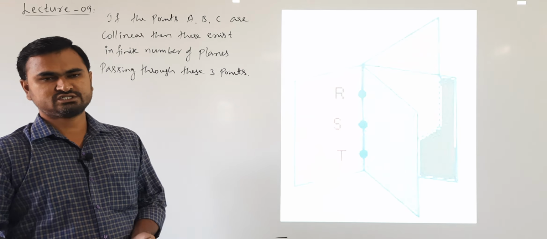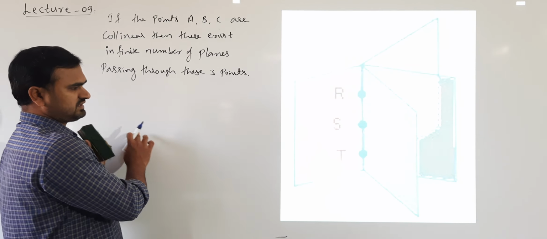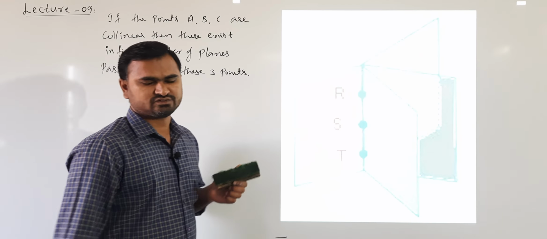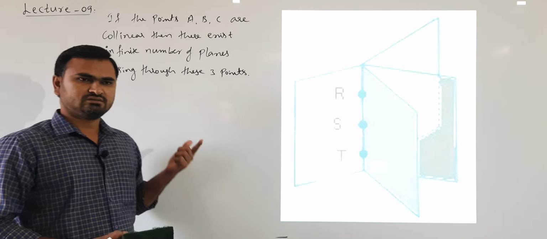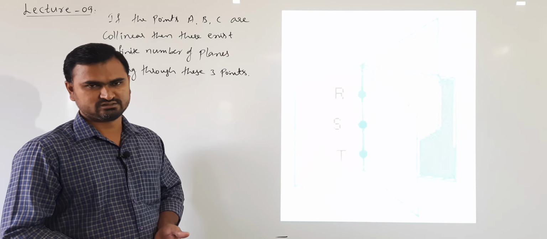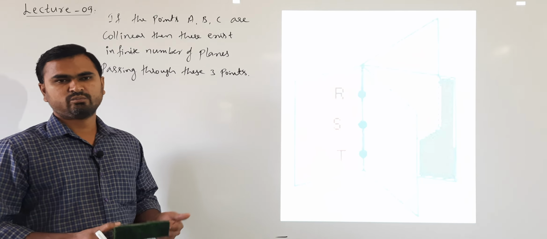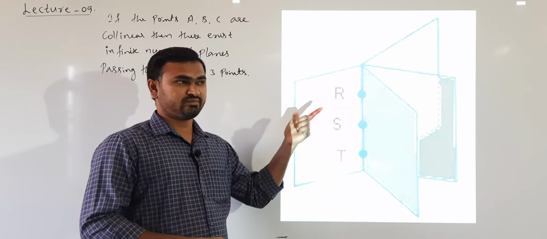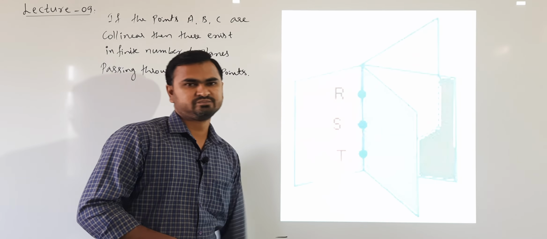Whenever the question is given, 3 points are given, find the equation of plane passing through these 3 points, first you have to verify whether the points are collinear or non-collinear. If the points are non-collinear, there exists a unique plane, and we can determine it using the previous derivation.